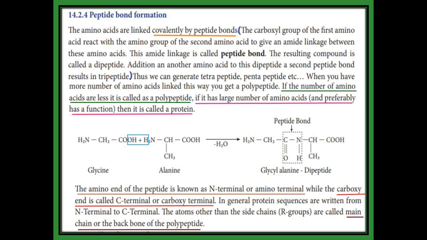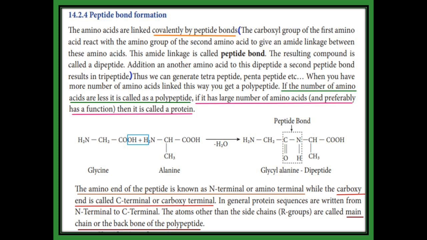See the glycine. When glycine is added with the alanine, we remove water. The glycine, the acid group gives OH and amine group H we are going to remove, so that we get NH2 CH2 CO NH CH3 COOH. In this one the name is glycyl alanine. The first one is glycine, alanine, so that glycyl alanine.